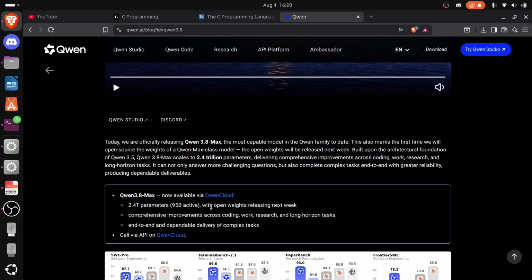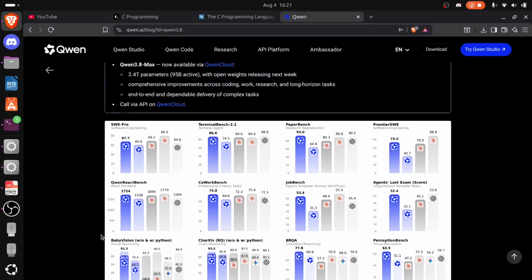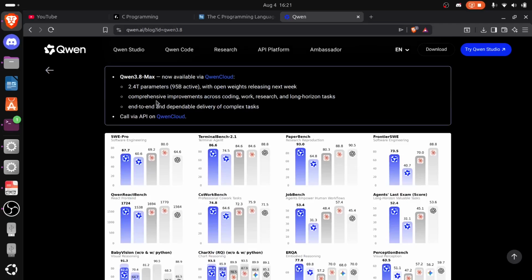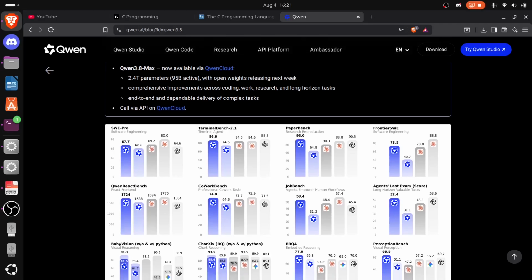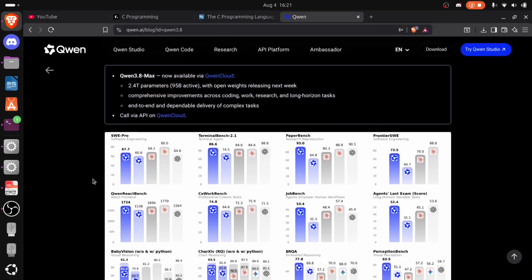With open weights releasing next week, comprehensive improvements across coding, work, research, and long horizon tasks, and end-to-end, dependable delivery of complex tasks. Now you can use the Qwen Cloud platform to get your API keys and start using it in Claude Code, in VS Code, or whichever coding environment you are used to using.